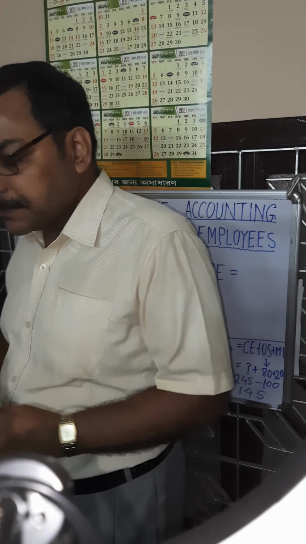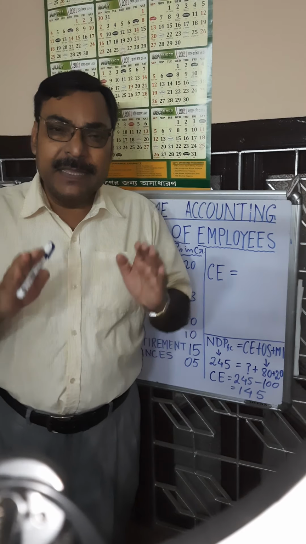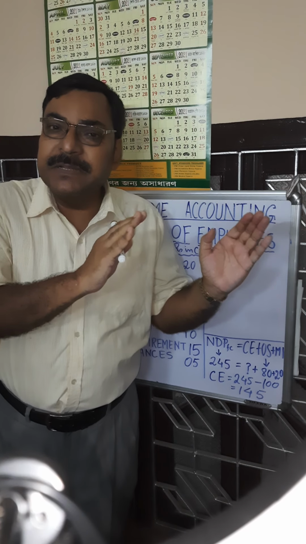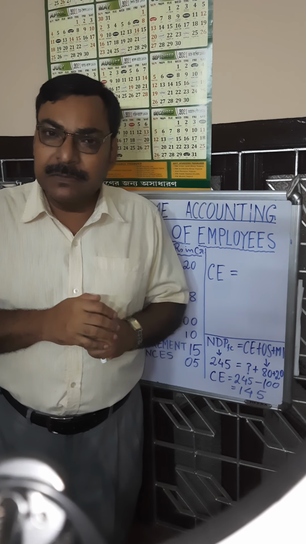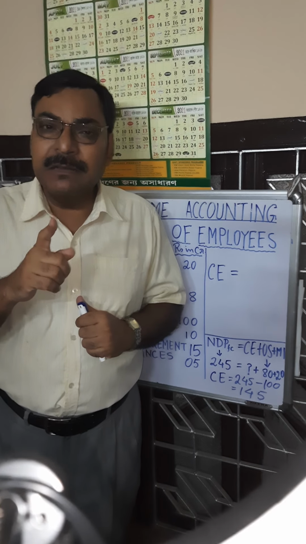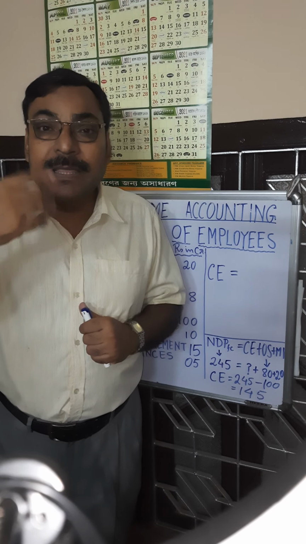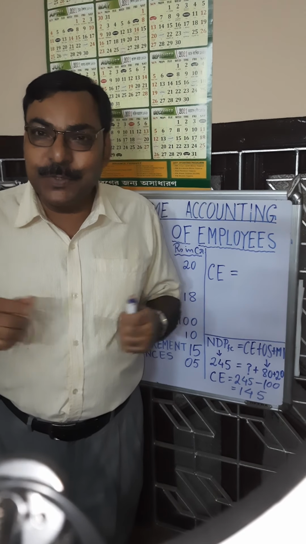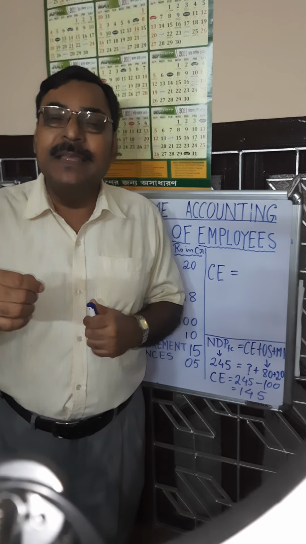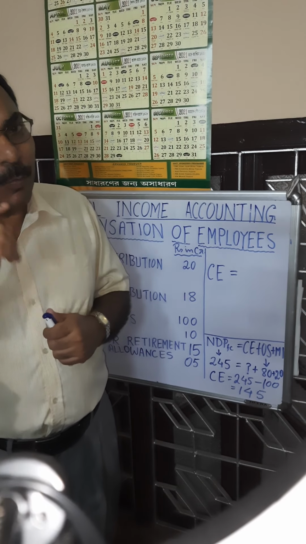Always keep in mind, generally we can classify three types of compensation given to the workers. Number one, compensation given regularly in the working period. That is wages and salaries to the workers. It is given regularly in their working period.